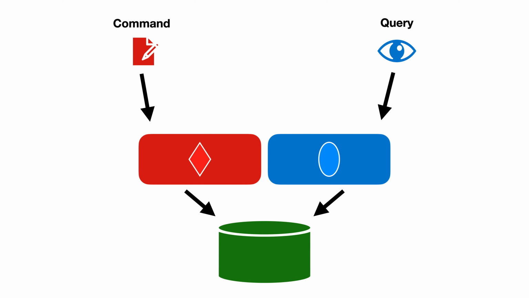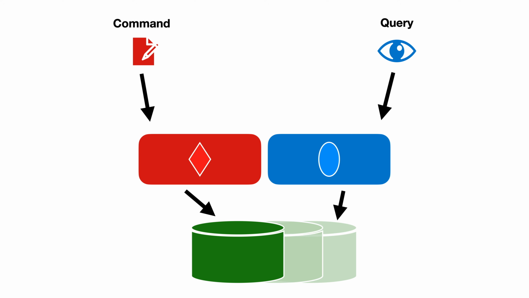Reading and writing each bring with them different problems to solve, particularly at scale. One of the main benefits of CQRS is that the two separate subsystems can evolve independently. We might want to optimize query performance by implementing a caching layer, or we could read from read-only replica databases to reduce load on the main database. This would also give reads higher availability, because if one database fails, we have other copies to read. And because queries don't have any side effects, we can safely retry the call.